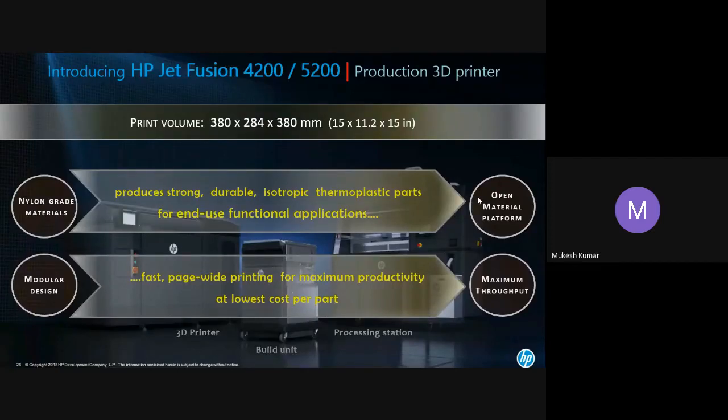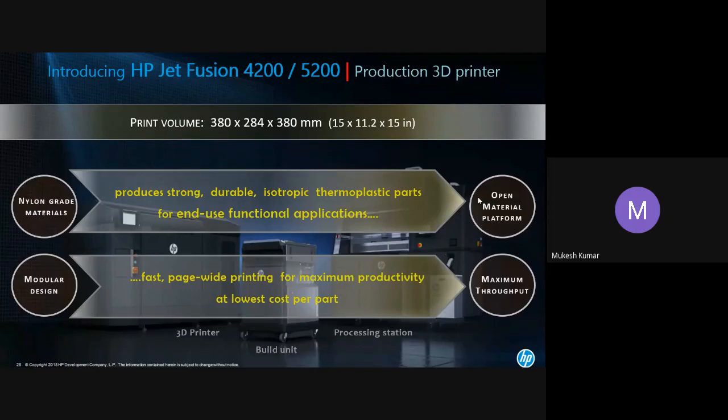So basically, it is completely democratized by HP. After HP brought in this concept, the market has completely changed. What is going to happen if I put competition among the material manufacturers? My cost of the material is going to come down, which used to be like a bomb earlier. Because if I am the only one, then I can keep my prices as per my wish. But if I have got competition in the market, obviously I cannot. So that's what HP has done. They have democratized the price of the material completely. Now it comes to modular structure. Yes, modular structure, I've shown you in the video also.